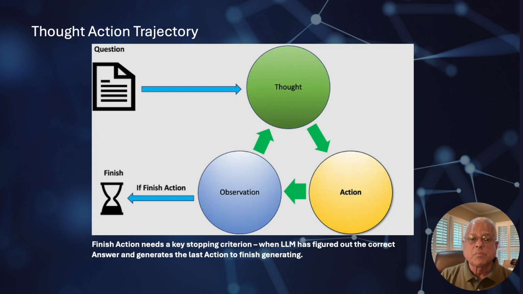So to summarize the prompt engineering method, you start with the question and the system is directed to generate a thought, and that thought generates an action, which could be to go search Wikipedia. The result of that is an observation or evaluation of the search results, which could lead to another thought. And this could cycle a number of times until a finish criterion is reached and the action is generated that says finish and provides what at that point it thinks is the correct answer.